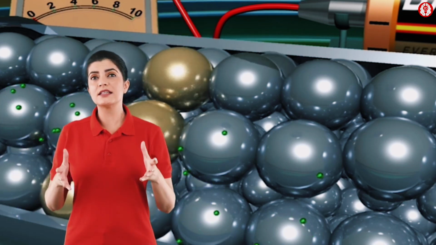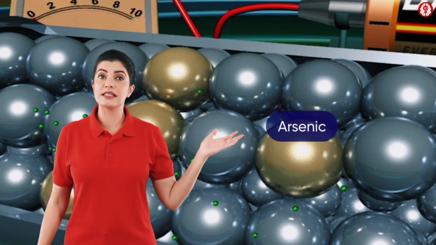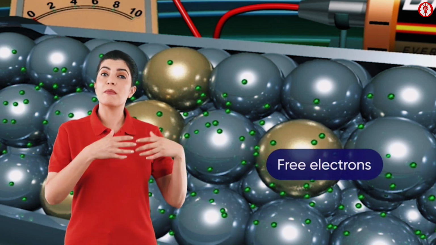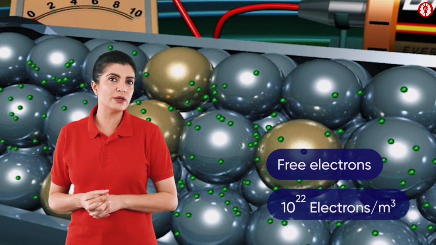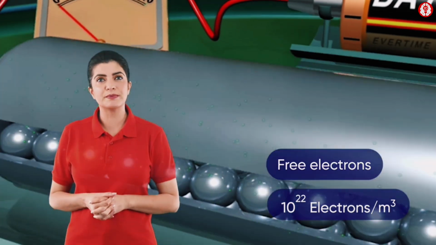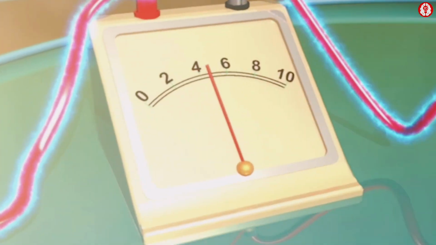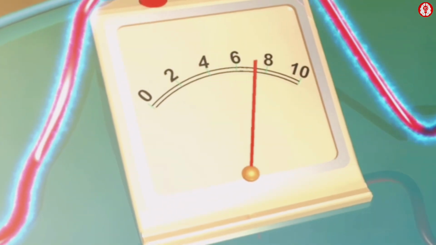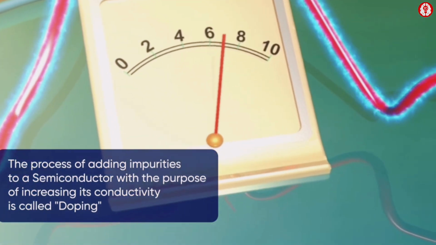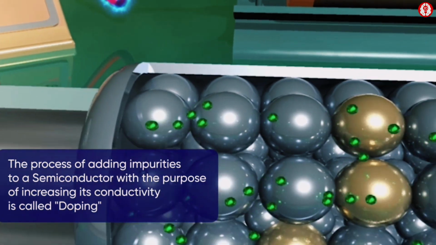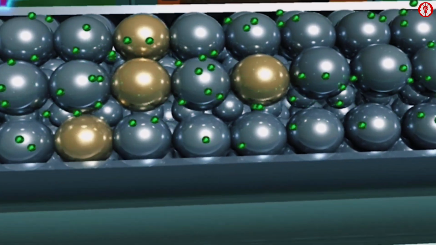However, on adding certain impurities like arsenic to this substance, the number of free electrons increases to about 10 to the power 22 electrons per meter cube. In this way, the conductivity of a semiconductor can be increased. This process of adding impurities to a semiconductor with the purpose of increasing its conductivity is called doping.